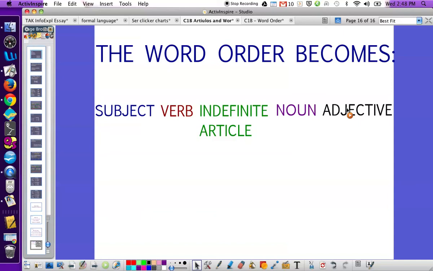If you keep this in mind, you'll always get it right. Noun, then adjective. Or more specifically, article, noun, adjective. If you remember that, you will never write a Spanish sentence incorrectly.